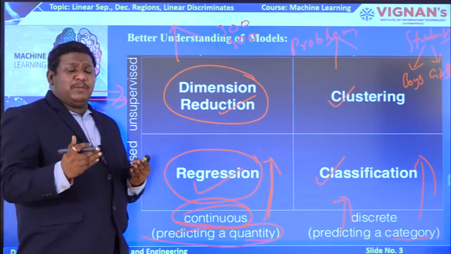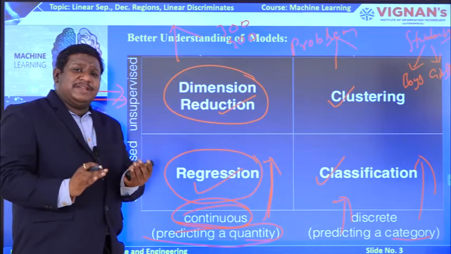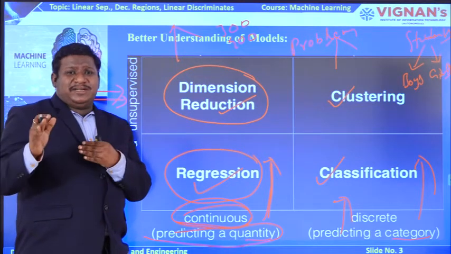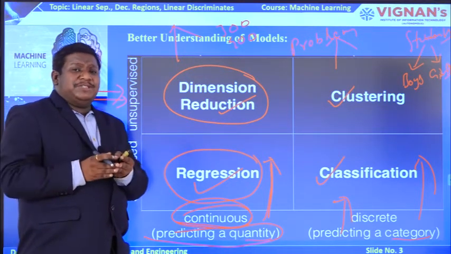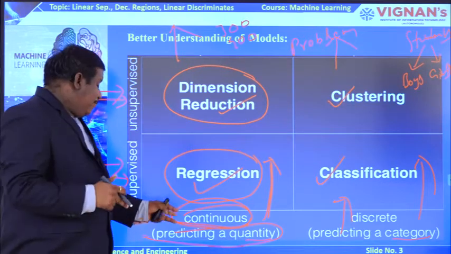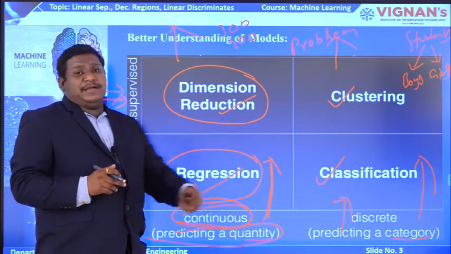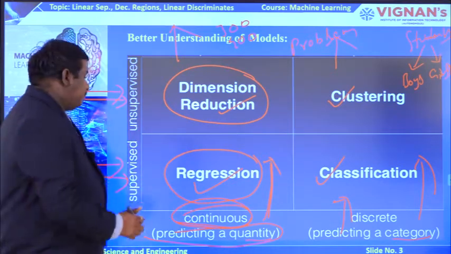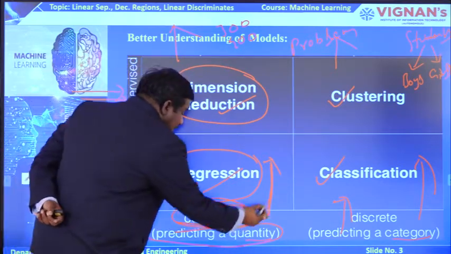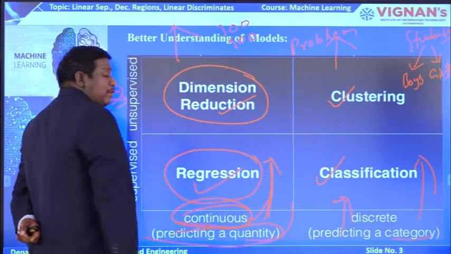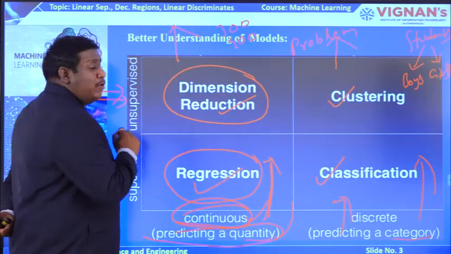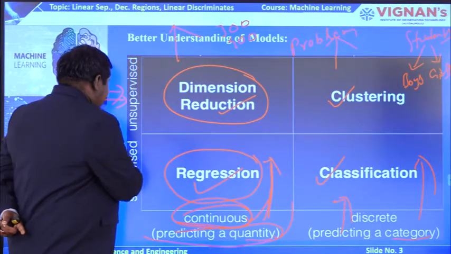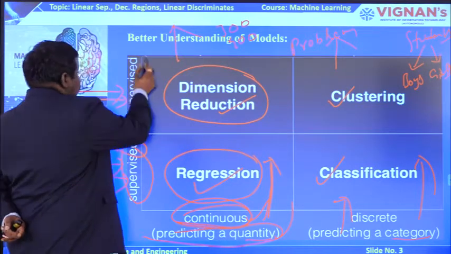Now, to understand this problem, first you have to understand whether it is a continuous data problem or a discrete data problem. If it is a continuous data problem, you have to identify whether you are going to predict a quantity or a category. If you want to go for a quantity, then you will go for this. If the data is continuous and you are going to measure a quantity, then you need to decide whether to implement supervised learning or unsupervised learning.